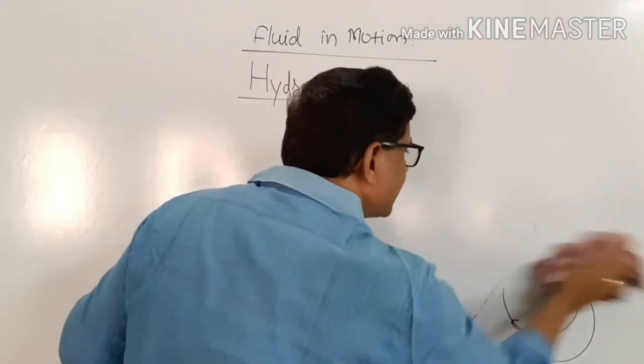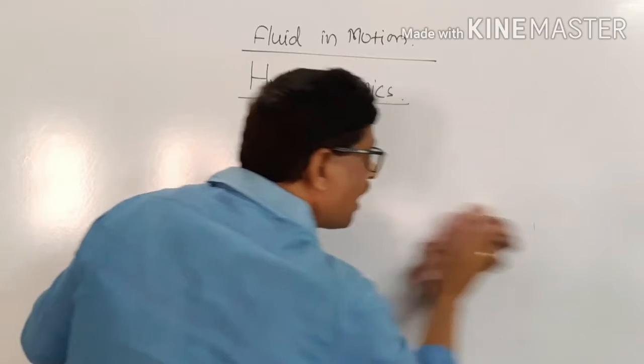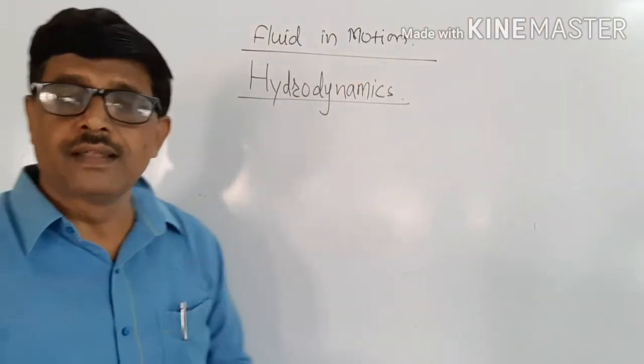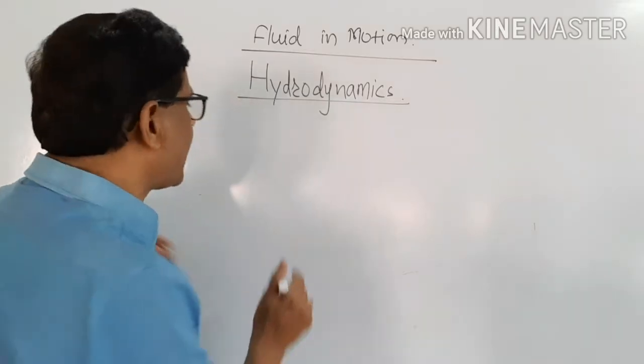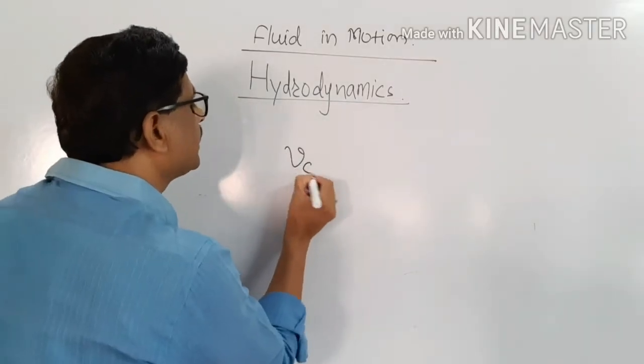Now, the velocity of a fluid up to which the flow is a steady flow is called as critical velocity.